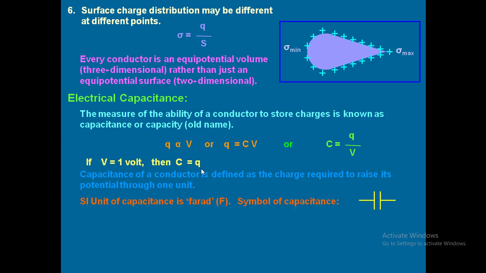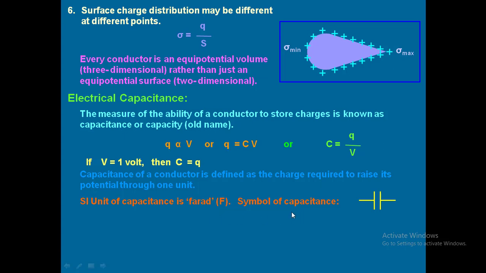Now what is the SI unit of capacitance and what is the symbol? The SI unit of capacitance is farad, or simply we can say coulomb by volt. If you see the formula, it is nothing but Q by V. Charge is measured in coulomb and potential is measured in volt. So it is nothing but coulomb per volt, which is also called farad. Farad is a scientist's name. As an honor, we represent the SI unit of capacitance as farad, capital F.